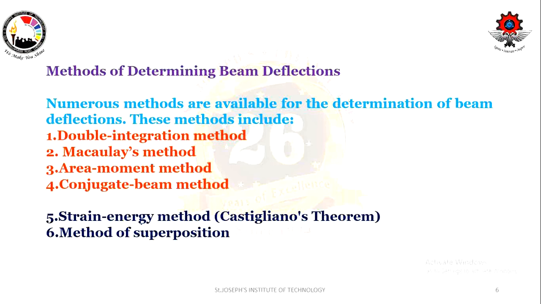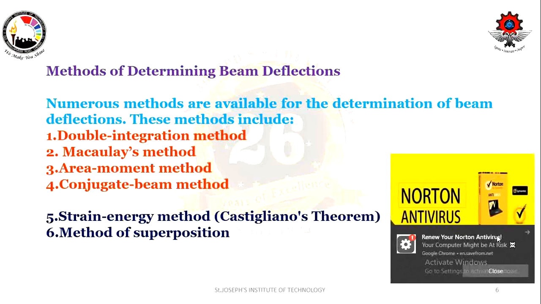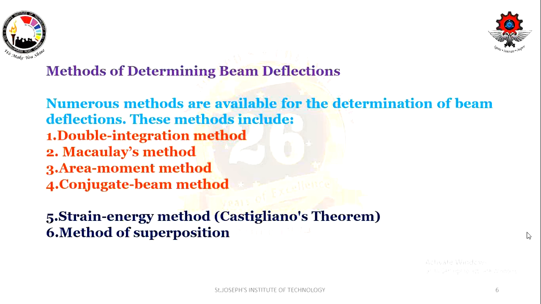To find out this slope and deflection, we have various methods. So, let us see what are those methods. Numerous methods are available for determination of beam deflection. These methods include double integration method, Mohr's method, area moment method, conjugate beam method, strain energy method, otherwise called Castigliano's theorem, and method of superposition.